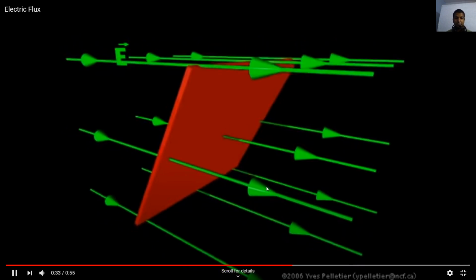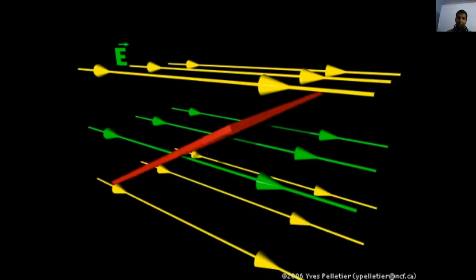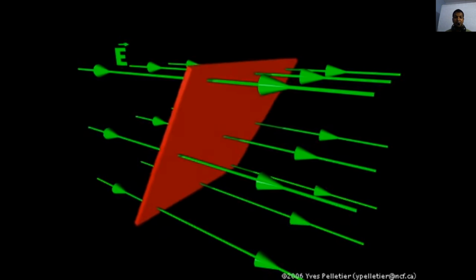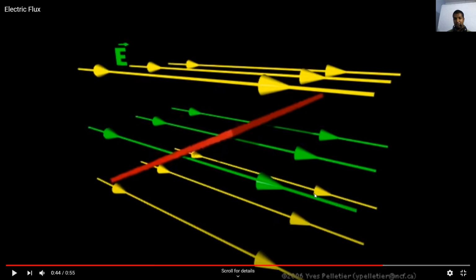So if you understand this, you will get to know the flux, and it is also dependent on one more factor. If you observe, as you are tilting, now only 3 lines are passing through that area. If you bring it more and more closer to 90 degrees, so if the plane, the red area, becomes parallel to the electric field, obviously you won't get any electric flux, because you don't have any electric field lines passing through that area.